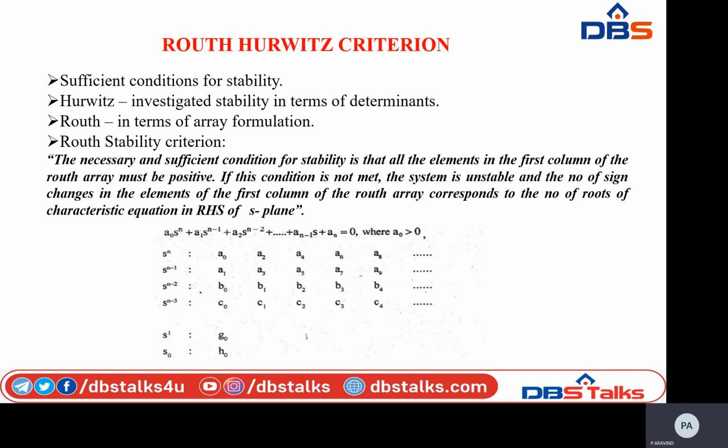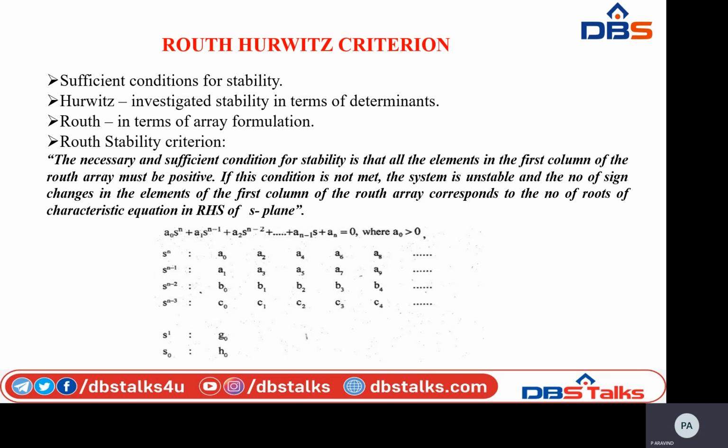Array, that is, the elements in the first column of the array must be positive. If this condition is not met, the system is unstable. And the number of sign changes in the elements of the first column of the Routh array corresponds to the number of roots of the characteristic equation in the right half of the S-plane.